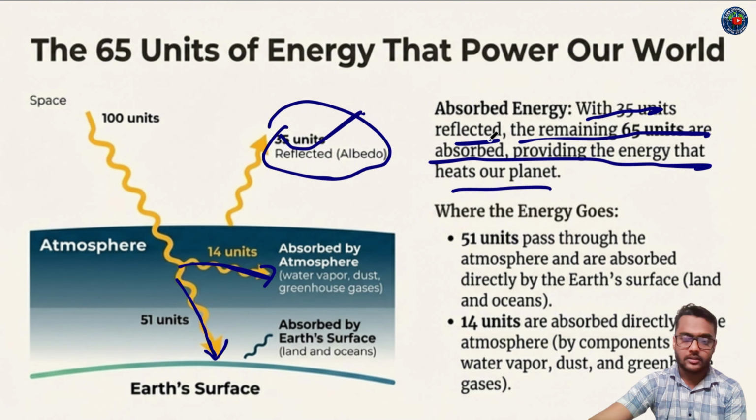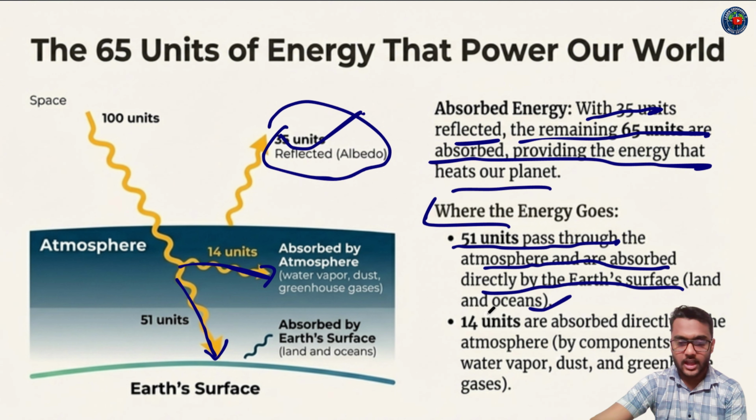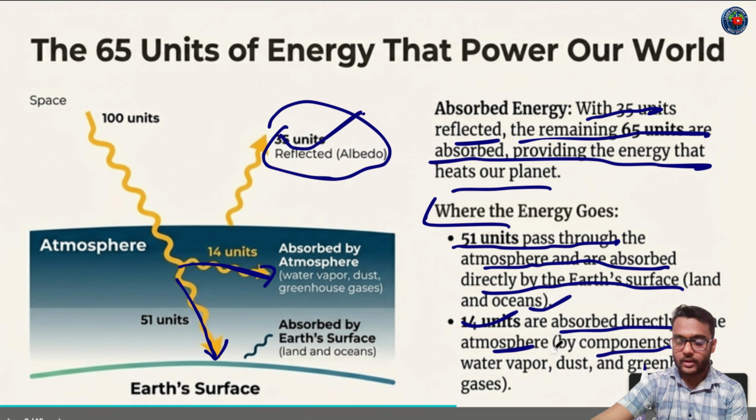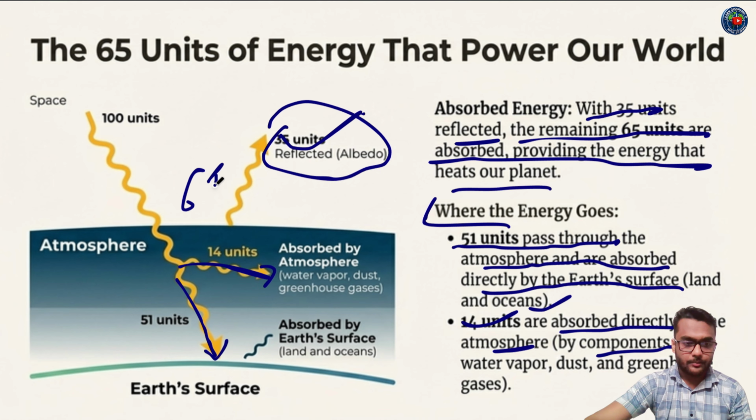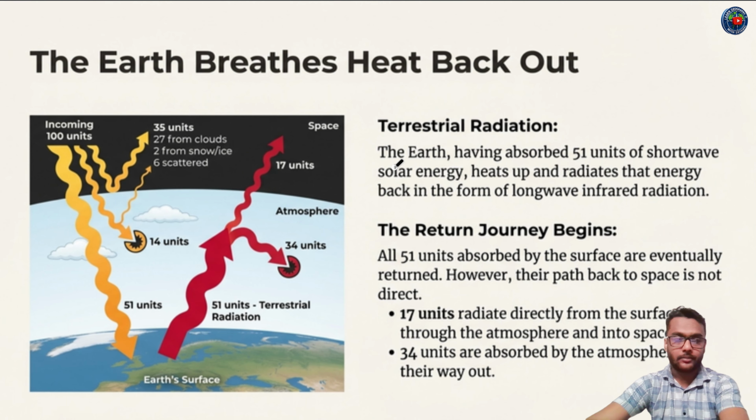Out of 65 units, 14 units are absorbed by the atmosphere through components like water vapor, dust, and greenhouse gases, and 51 units directly reach our Earth's surface.